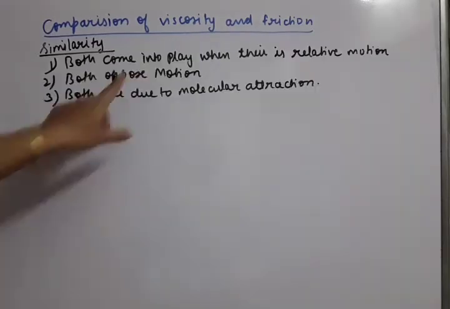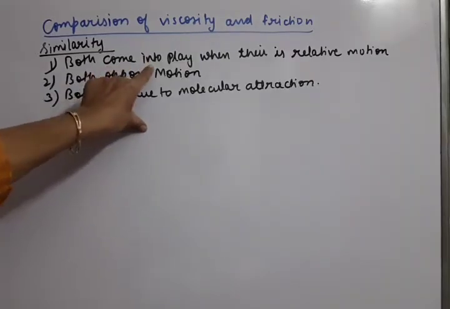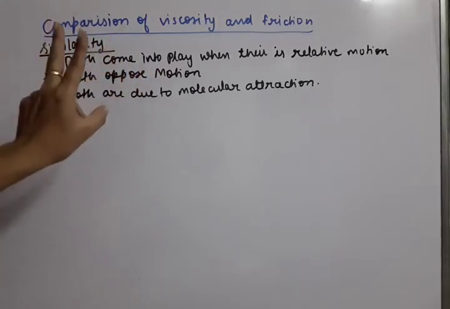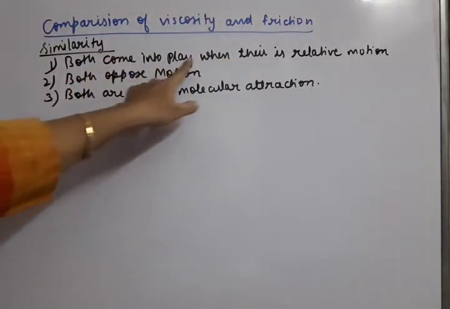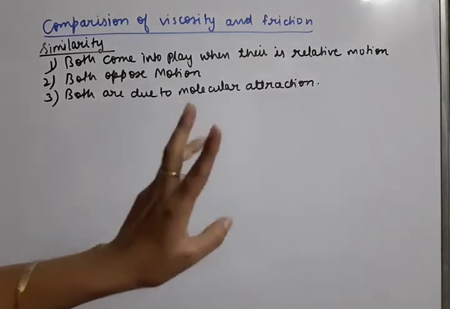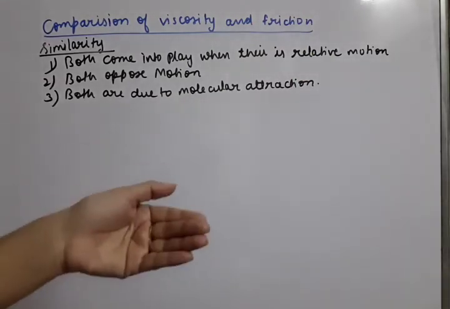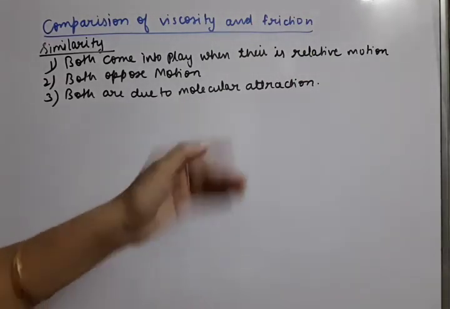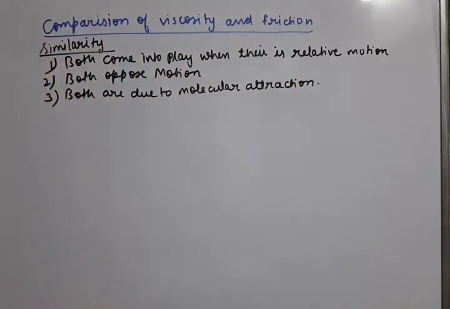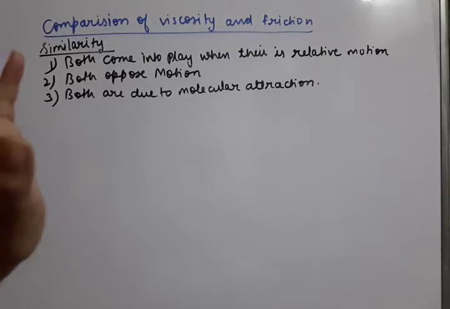We have written here all the points which can be similarities. Whether it is viscous force, that is in liquids, or friction force, both appear whenever there is relative motion. Only when there is relative motion does friction start, which we studied in our fourth chapter, that is, unit number 3.